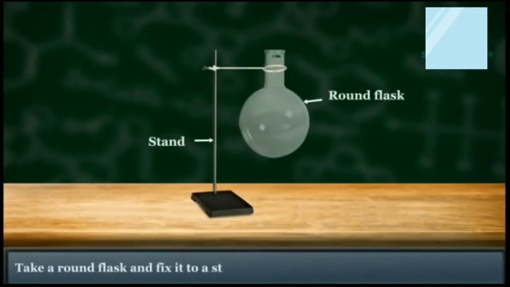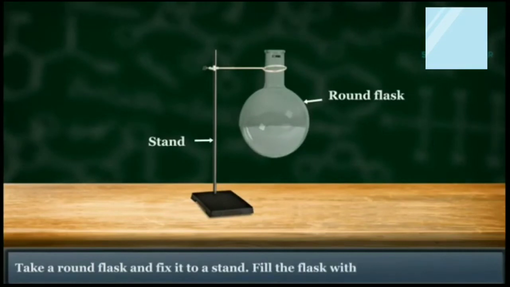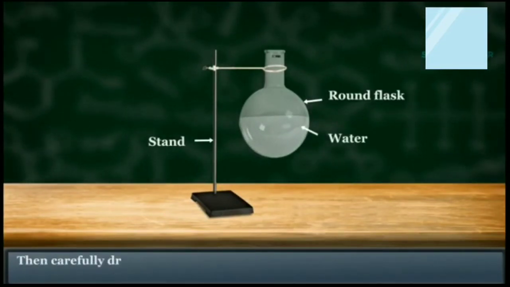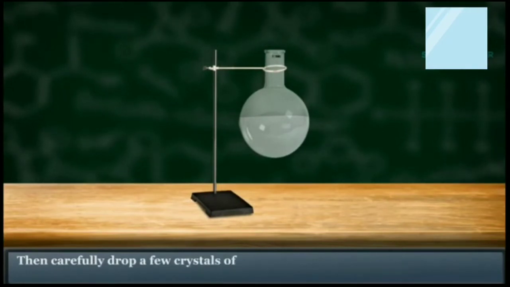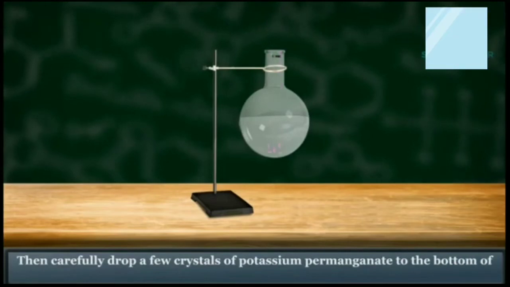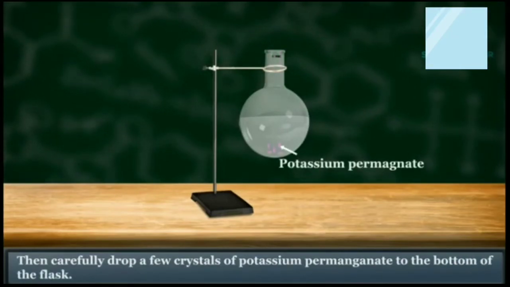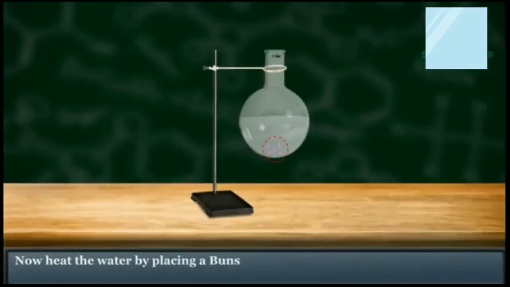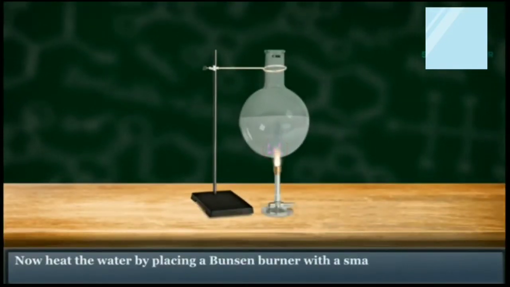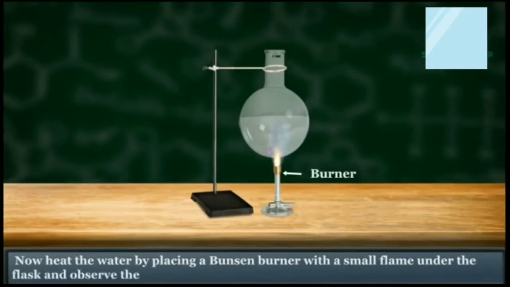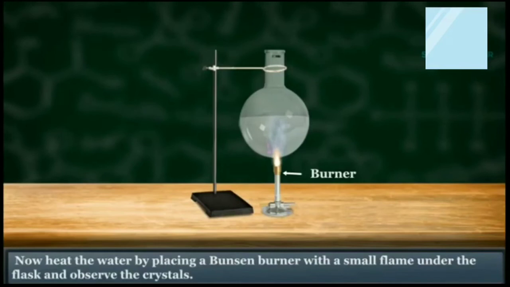Now first of all we have to take a round flask and fix it to a stand. Fill the flask with cold water. Then carefully drop a few crystals of potassium permanganate to the bottom of the flask. Now heat the water by placing a Bunsen burner with a small flame under the flask and observe the crystals.